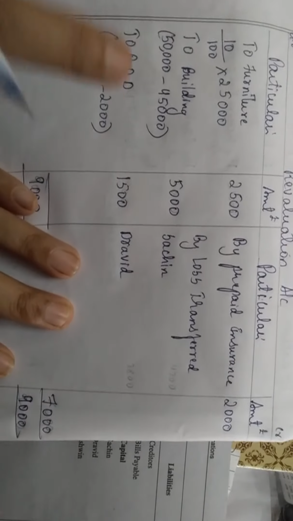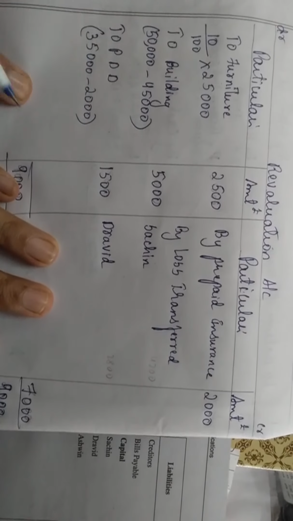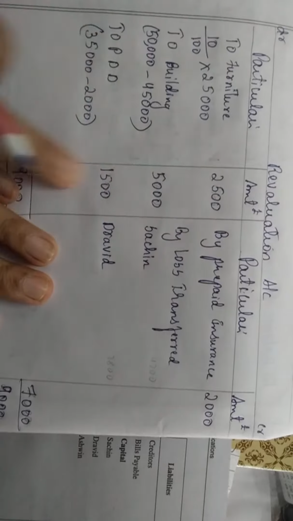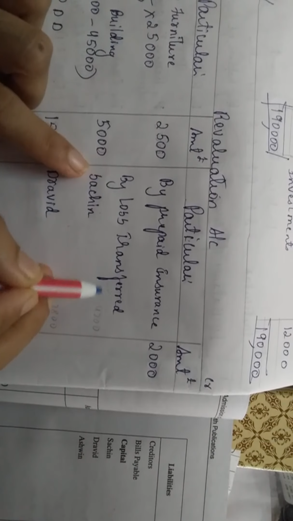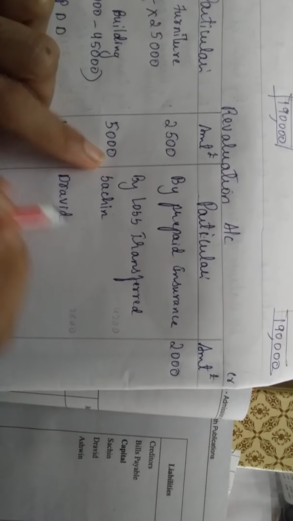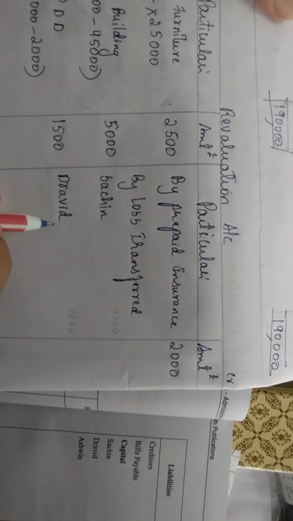In the previous problem it was profit, you had written here. But in this problem, students, you just compare. Here your expenses are more, your debit side is more. That's why by loss transferred. Sachin Dravid. What is the ratio? Check the ratio. It is 3:2.